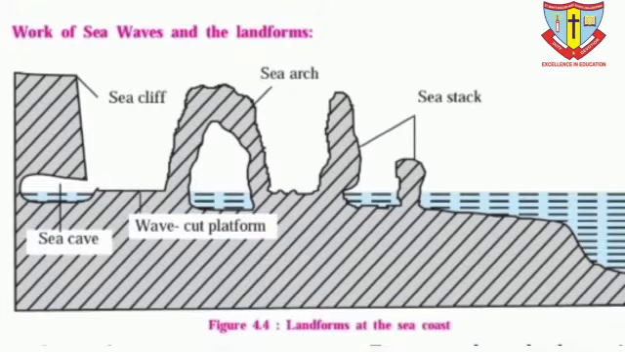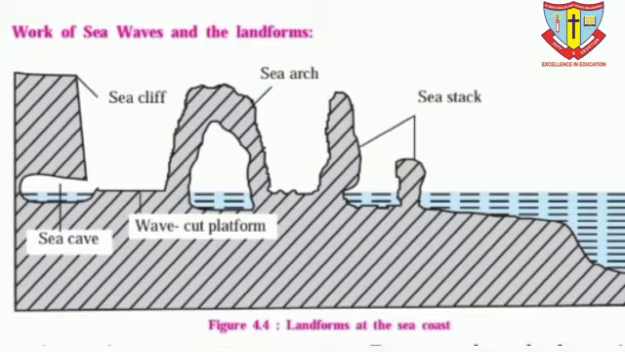Work of sea waves and the landforms. In coastal areas, sea waves carry out erosional, depositional and transportational work. Winds and tides cause the movements of sea water and as a result, waves come to the coast. Because of their hitting the rocks at the coast, erosion of the rocks occurs. In coastal areas having wide beaches, waves carry out depositional work.